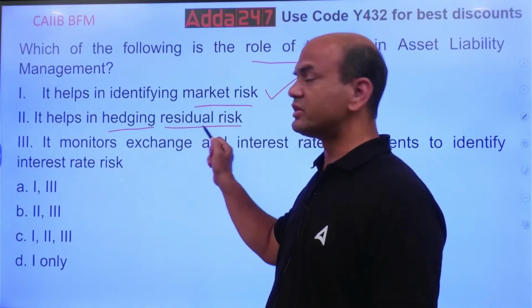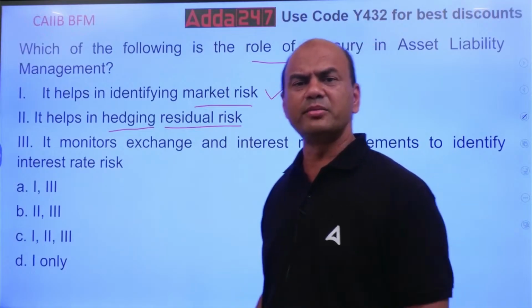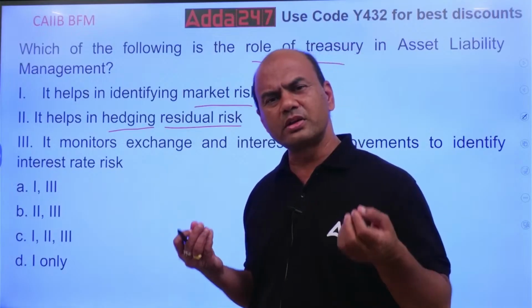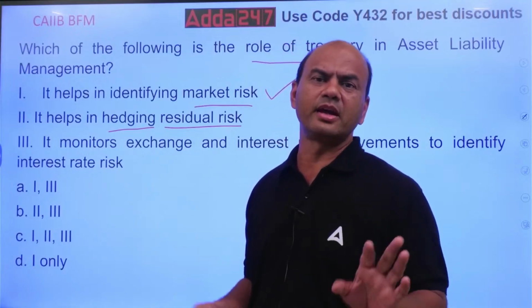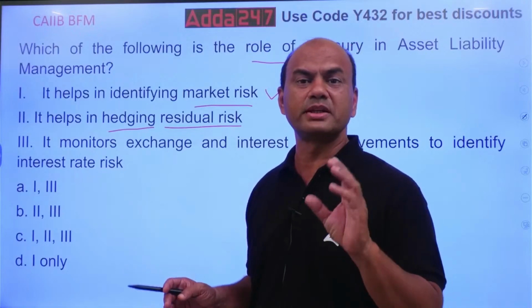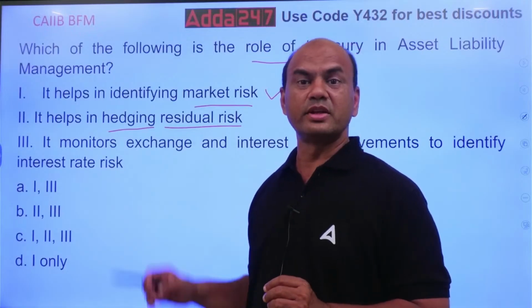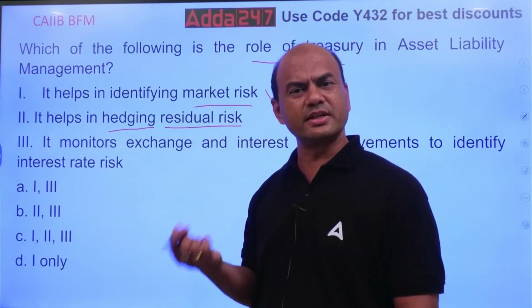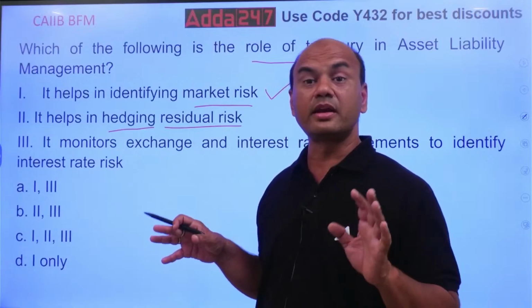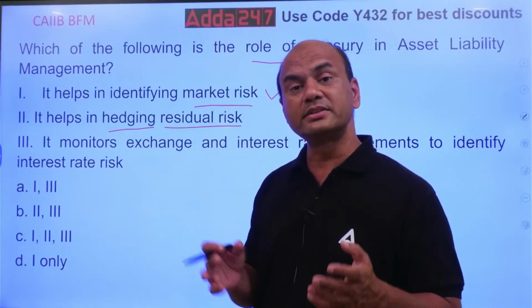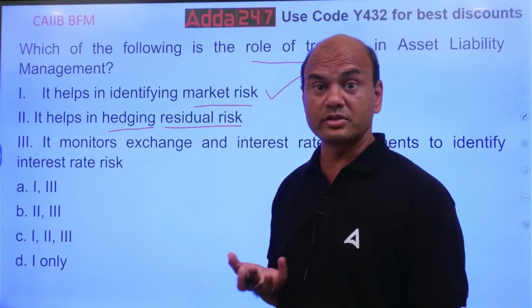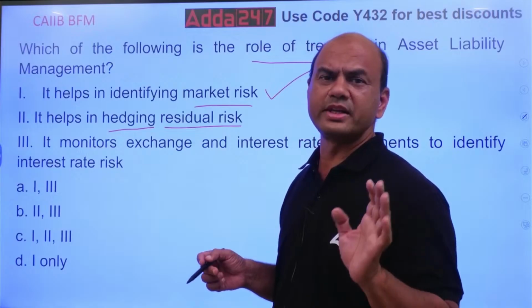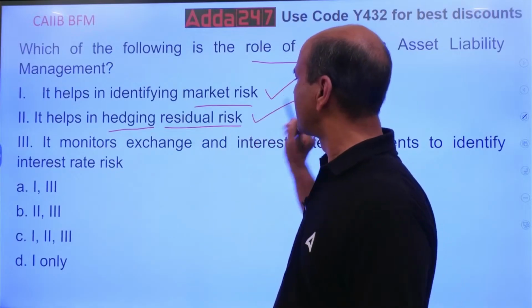So hedging and residual risk. What is residual now? Residual means what remains after everything. I apply all the tools, I apply all the hedging material, I apply everything, but some risk still remains. That is known as residual. So it helps in hedging the residual risk. Whatever remains, treasury tries to adjust that also. Obviously, that is the job. Every risk of yours should be adjusted. Kindly note, very simple rule. So, correct.